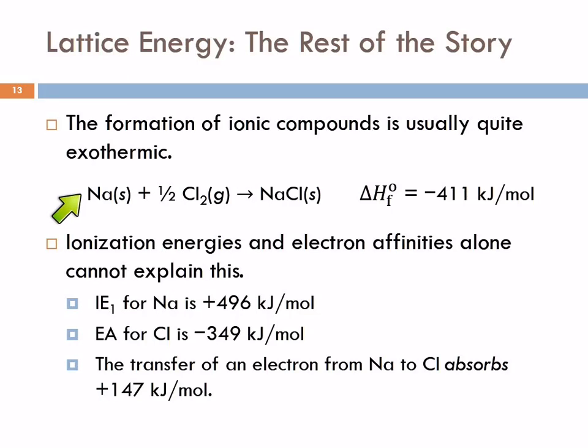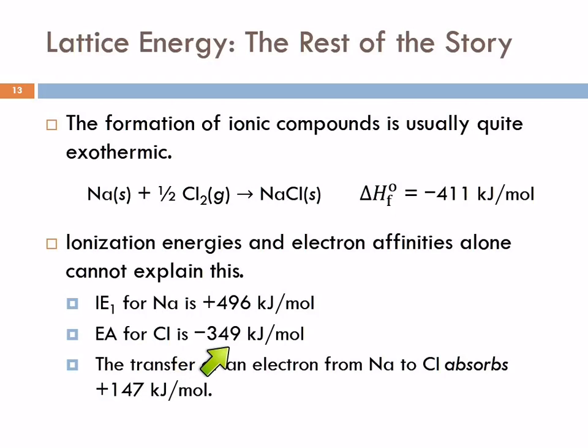Well, in this process, a sodium atom is becoming an ion. That involves an ionization energy. That first ionization energy for sodium is plus 496 kilojoules. So you have to put 496 kilojoules of energy in to get that electron off of the sodium. And if we look at the electron affinity for chlorine, this is going to offset that, but not completely.